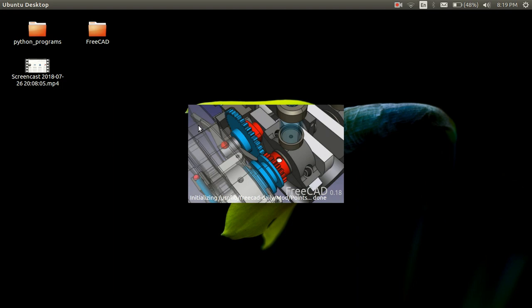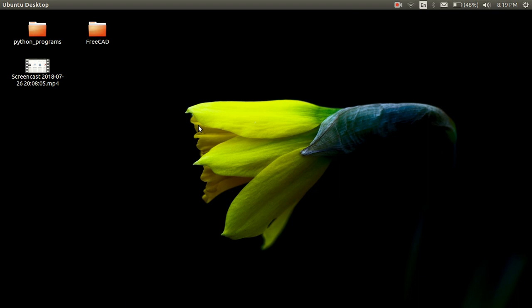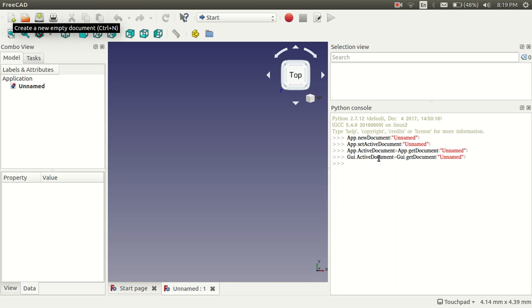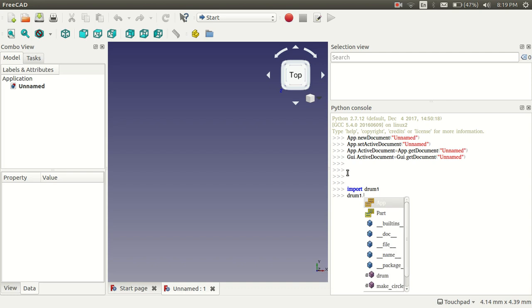This is the startup icon of FreeCAD. Just wait for a couple of seconds. It's open. This is our Python console. Here we have to put our code, like I copied my code into FreeCAD. So first I import my file name, and then we write our file name dot our function and write all these dimensions. I will put the original dimensions of the drum. You can put any dimensions in it.